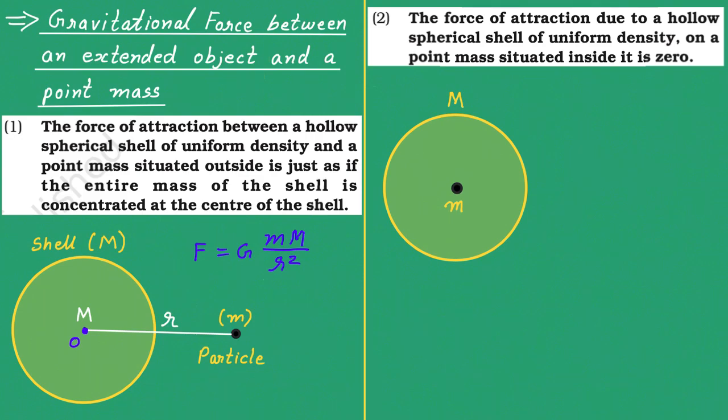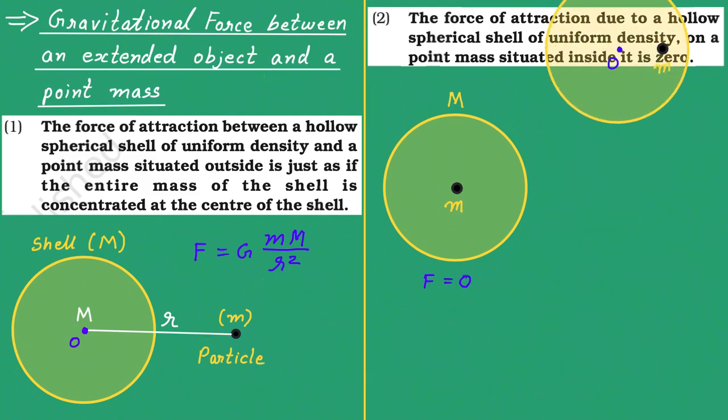Here is the statement. The force of attraction due to a hollow spherical shell of uniform density on a point mass situated inside it is 0. That means the force on this particle will be just 0. Let me write here that the force on the particle will be just 0.